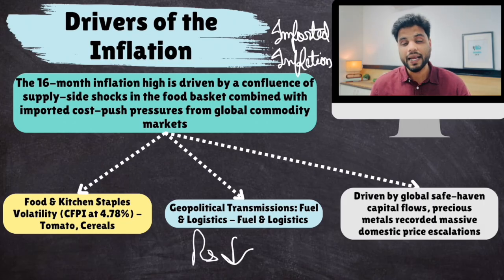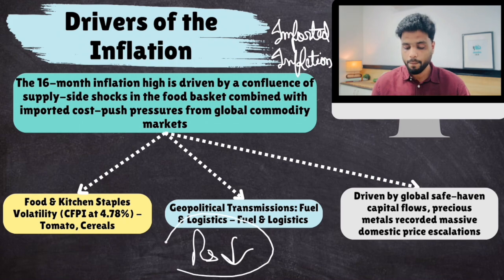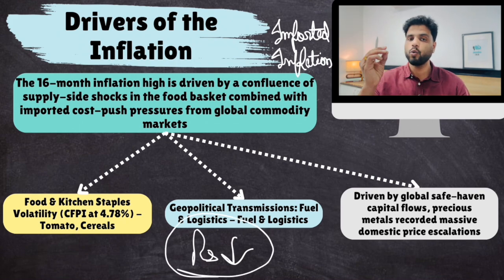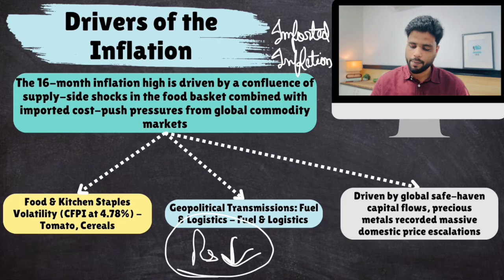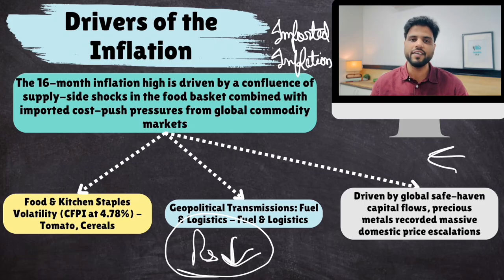Because rupee is declining vis-a-vis dollars, we have to pay more to import $1 worth of products. So why is rupee declining? Because there is capital outflow out of India. Foreign investors are getting out of India. This is putting pressure on rupee, and because of this pressure, everything that we import has become expensive.